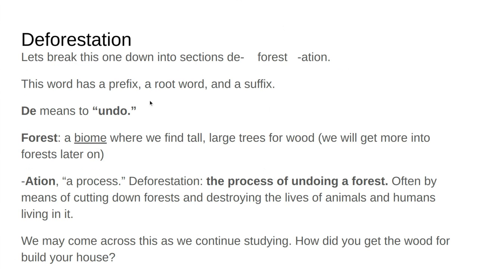Our last term here is deforestation. We may not come across this that much, but it is important to bring up because it has to do with one of our major biomes, particularly tropical forests. Let's break down